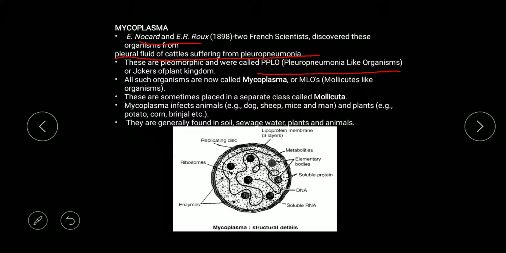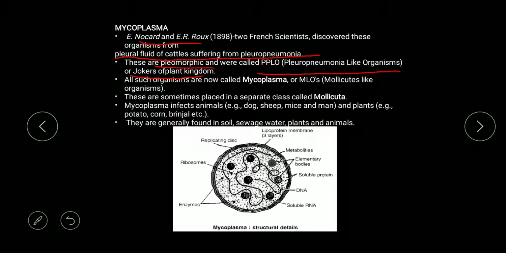Now they do not have a cell wall. Because of this they can attain a different shape. Because of this they are also known as pleomorphic bacteria. Pleomorphic means they can attain any shape. And because they can attain any shape, some call them the jokers of the plant kingdom. Why of the plant kingdom? Because bacteria were earlier placed in kingdom plant.